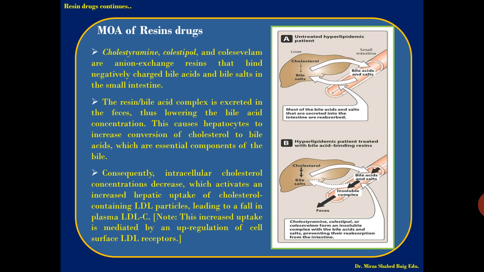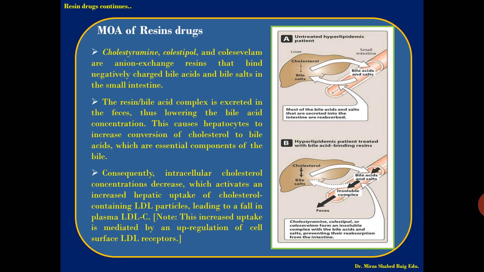So when we give our drug, that is the resins, all the 3 resins, it comes into the intestine, and wherever they find the bile acid, they attach to the negatively charged bile acid and bile salt in the small intestine and form the chelate complex, or insoluble complex.